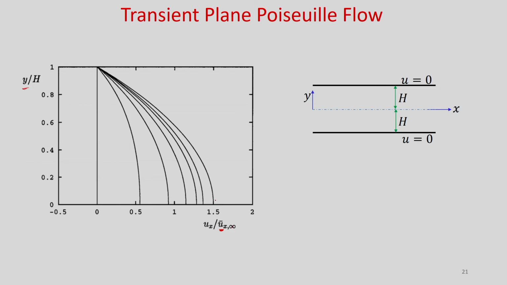This is the central line, where you get maximum velocity, and you can see how the velocity profile evolves with time towards the steady parabolic profile.